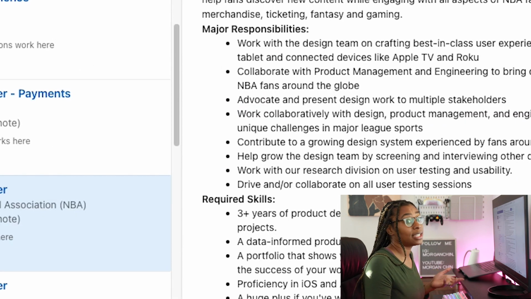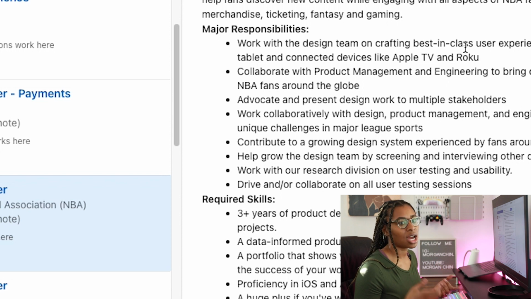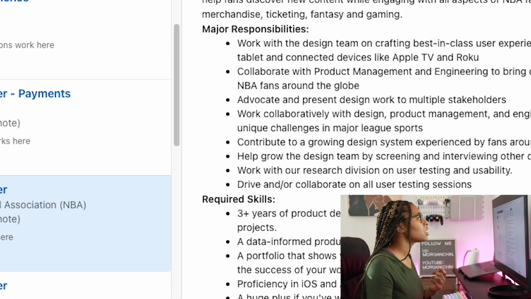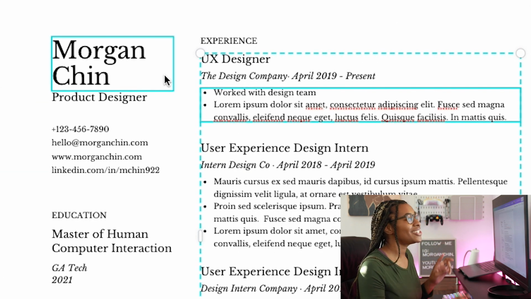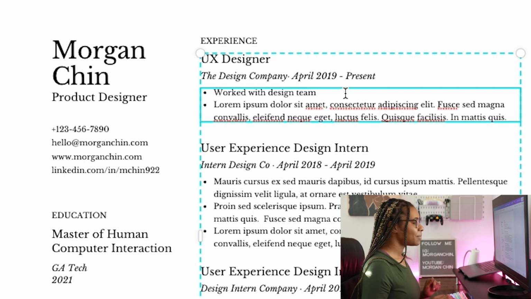So I'm using that, like that's what they're looking for, that's what I did. And they're wanting to know if you can basically craft experiences across different devices, mobile, tablet, TV type things. So I haven't done TV, didn't do tablet in this internship, but I did do mobile. So I'm going to say work with design team to craft mobile experience